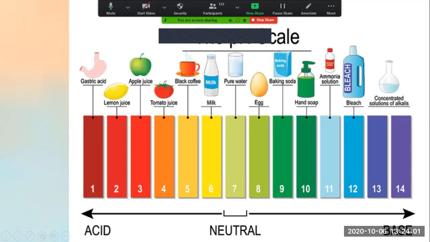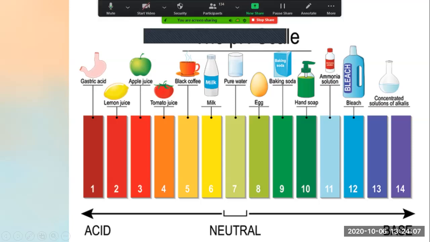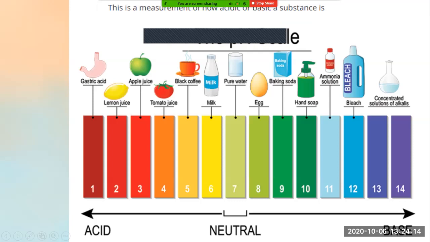Now when I use universal indicator on the black coffee solution, again I found that the strength of acid is more than milk, right? So black coffee is more acidic than milk. Then when I take tomato juice and use the indicator in that, it gives me an orange color solution.